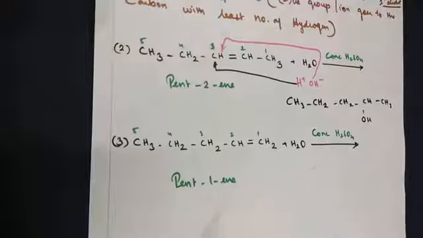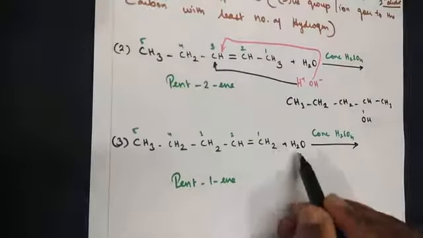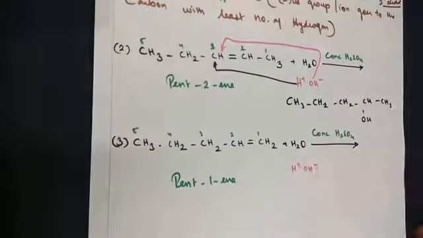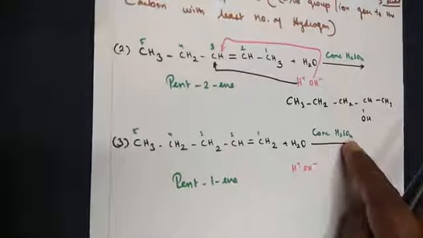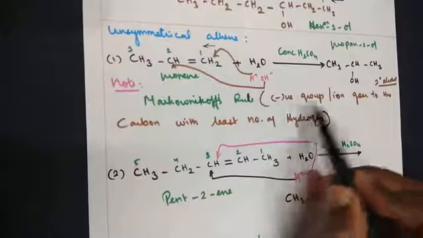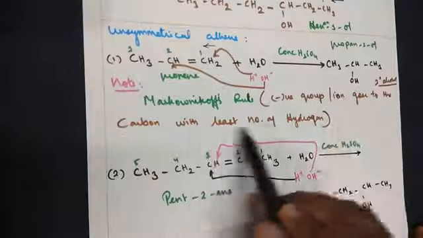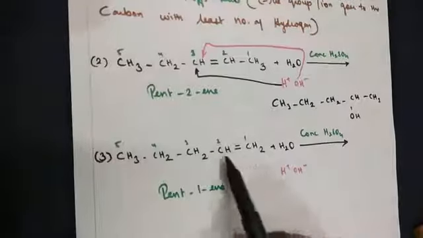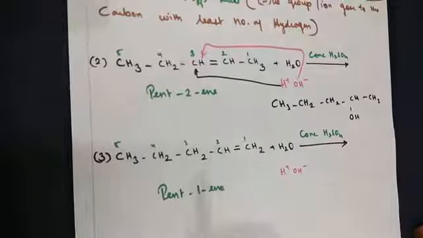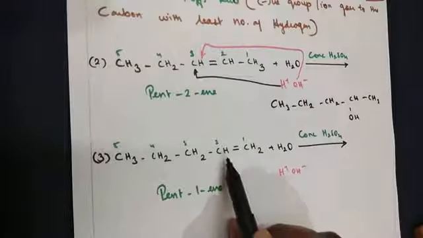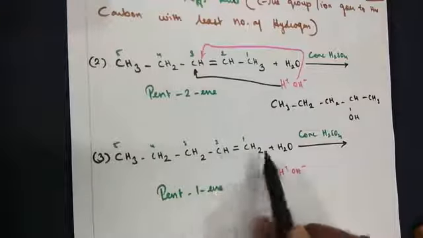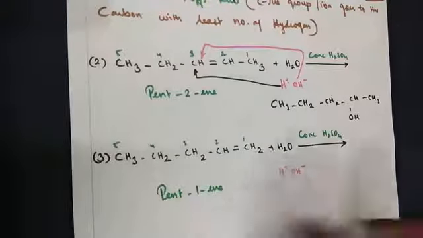Next, let's move on to one more example, pent-1-ene. In this case, again we are treating it with water. So what do we have? H plus and OH minus ion, treating it with concentrated H2SO4. Follow Markovnikov's rule: the negative group or ion goes to the carbon with the least number of hydrogen. So our point of interest is between the first carbon and the second carbon. Which carbon has the least number of hydrogen? The second carbon has the least number of hydrogen, because the first carbon has 2 hydrogen.